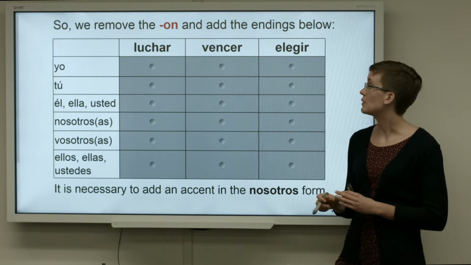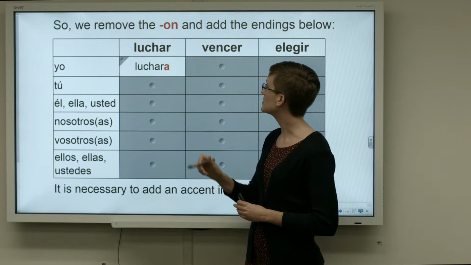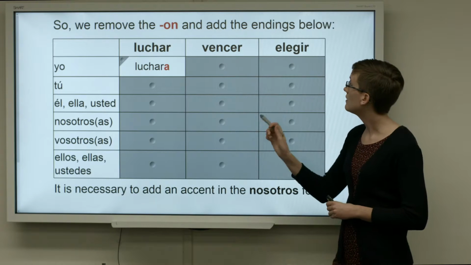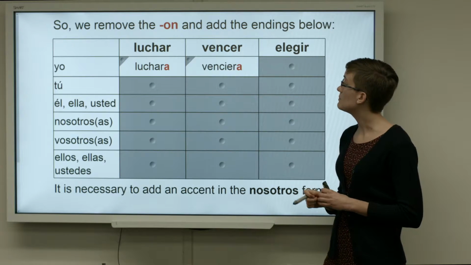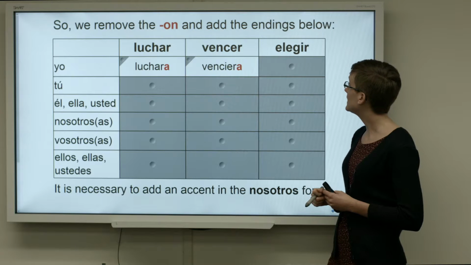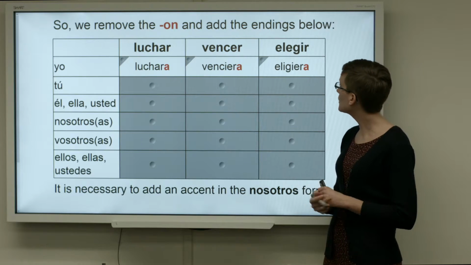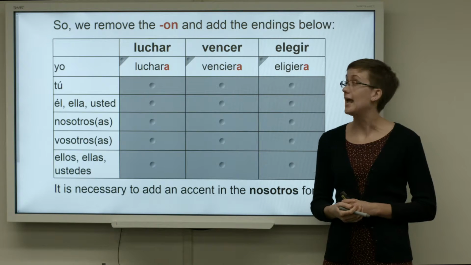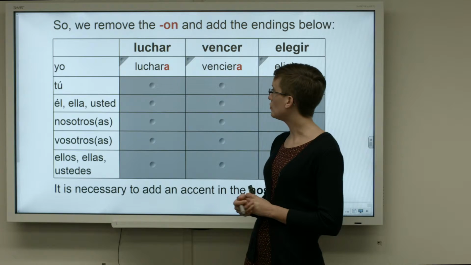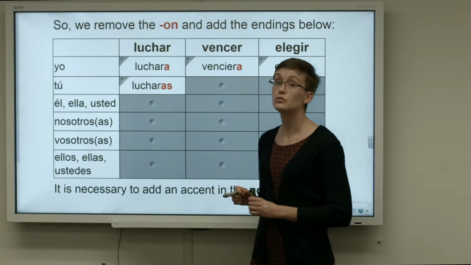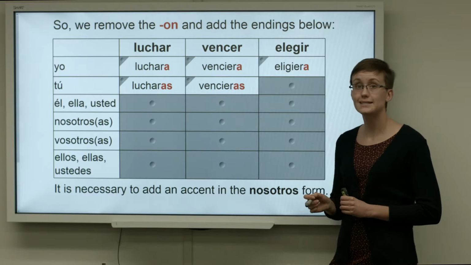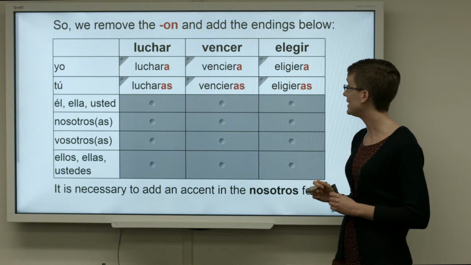So let's look at the yo form. For luchar, it's going to be luchara, vencer is venciera, and elegir is eligiera. You can see that the yo forms always end in A. For tú, we have lucharas, vencieras, and eligieras.